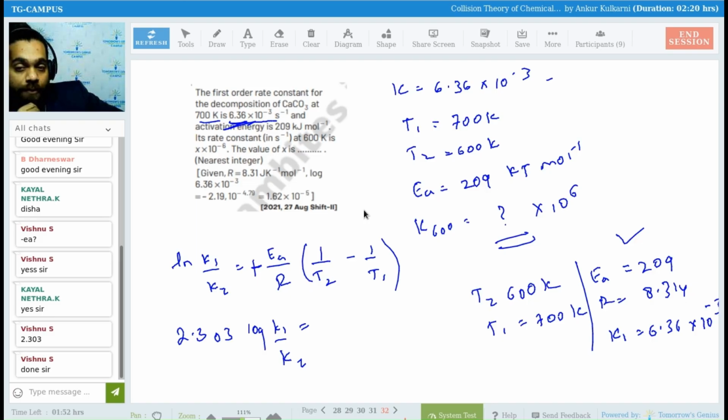Yes, what is the answer, everyone? What is the answer you are getting? I hope you all know what you have to find out. The rate constant at 600 Kelvin is X that you have to calculate. Come on, no one till now.